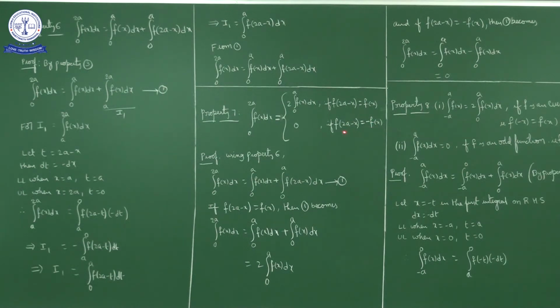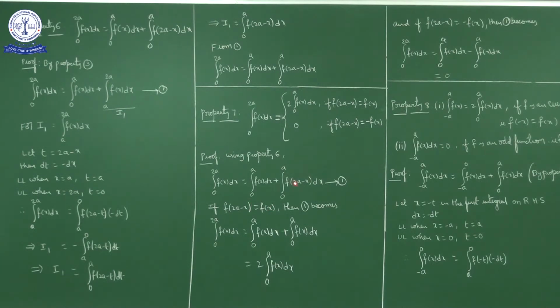Now, what is the sixth property stating? Integral 0 to 2a f of x dx is integral 0 to a f of x dx plus integral 0 to a f of 2a minus x dx. Now in this property, if f of 2a minus x is equal to f of x, then what will it be?